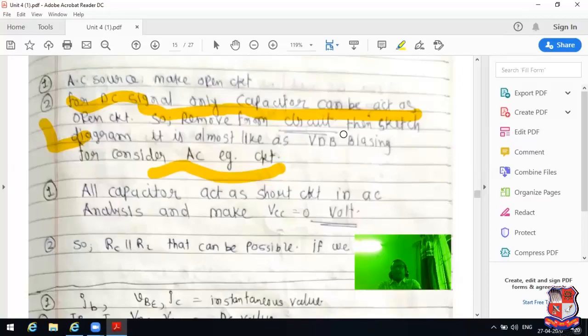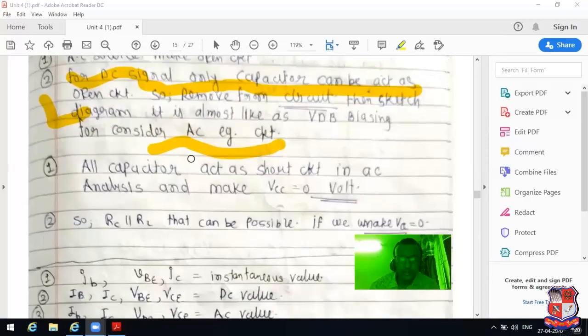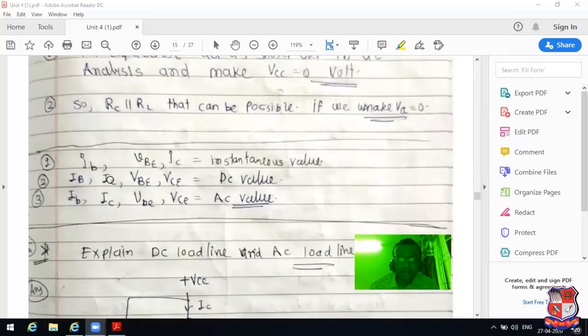In AC analysis, all capacitors act as a short circuit, and we make VCC equal to 0 volt. Now see this: IB, VB and IC are instantaneous values.